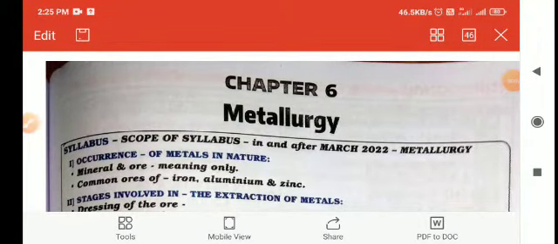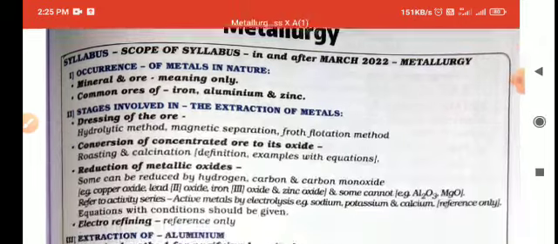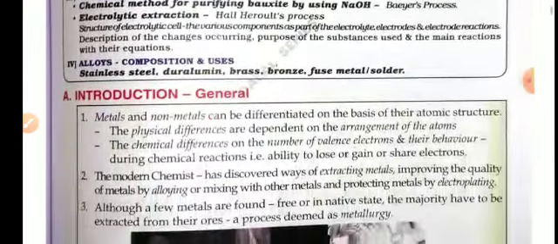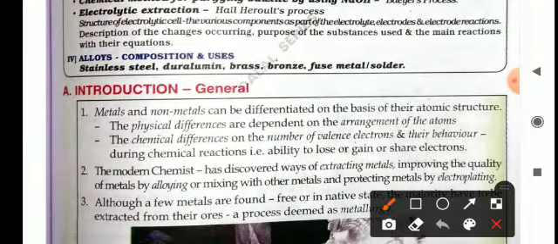In this class, we will discuss the chapter metallurgy. So, what is metallurgy? Metallurgy is the process in which we can extract metals from their respective ores by different processes. So, introduction. Metals and non-metals can be differentiated on the basis of their atomic structure.